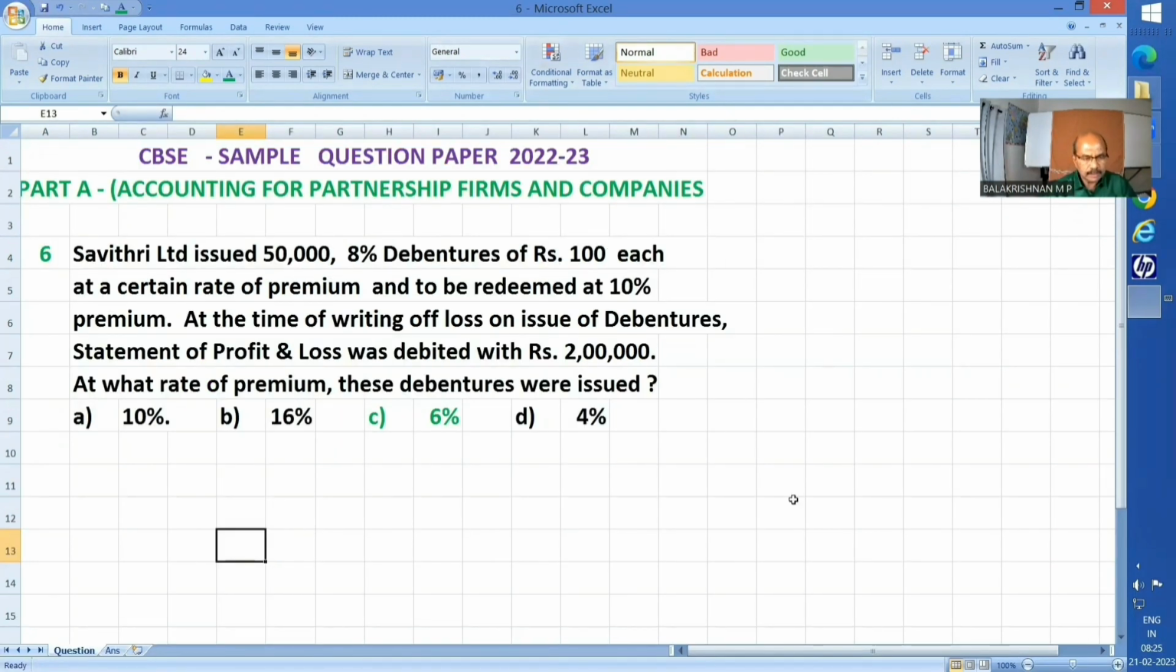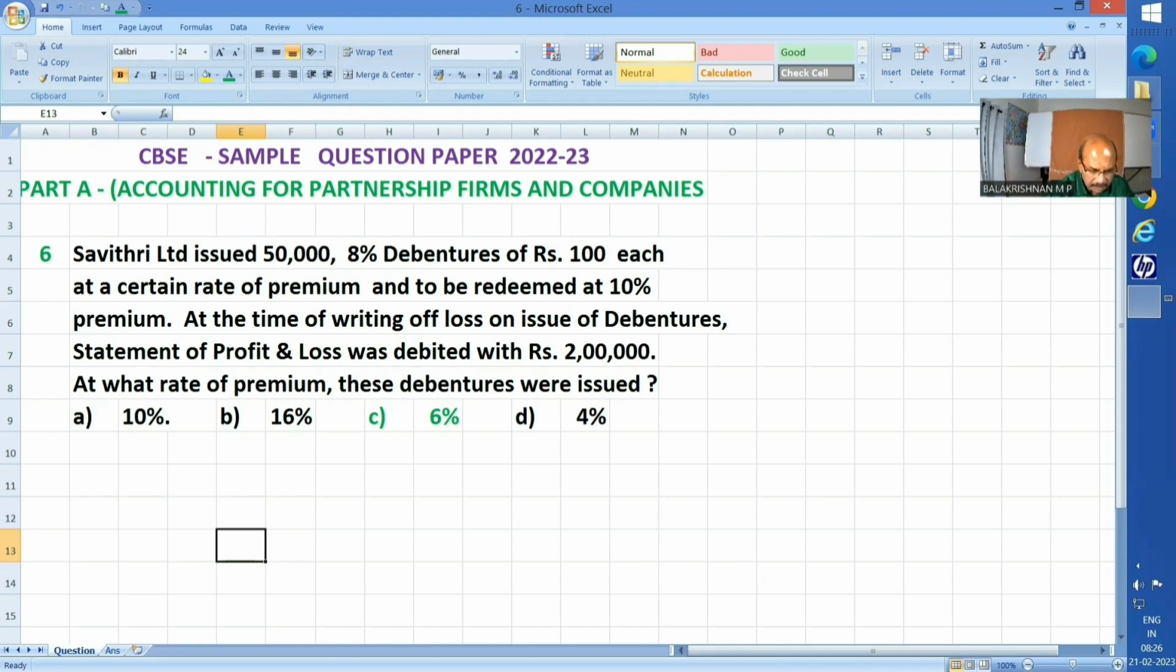Question number 6. Savitri Limited issued 50,000 8% debentures of ₹100 each at a certain rate of premium and to be redeemed at 10% premium. So issued at a premium, and at the time of issuing, there is no loss. It is not issued at a discount. Issued at a profit only, at a premium only. Well, at the time of writing off loss on issue of debentures, statement of profit and loss was debited with ₹2 lakhs. At what rate of premium these debentures were issued? 4 different answers as usual, and answer C, 6% is the correct one.